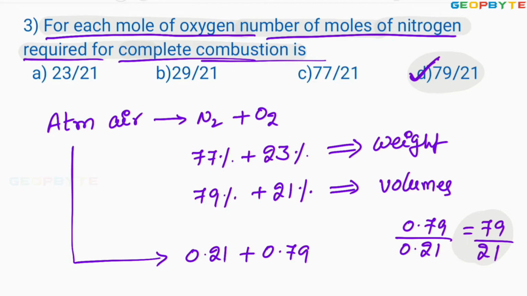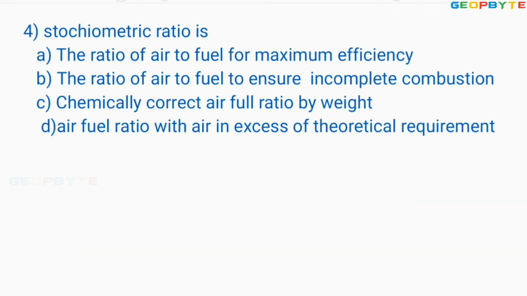Let's take another problem. Look at the fourth problem. Stoichiometric ratio means chemically correct air fuel ratio. Look at the options. Option A, the ratio of air to fuel for maximum efficiency.